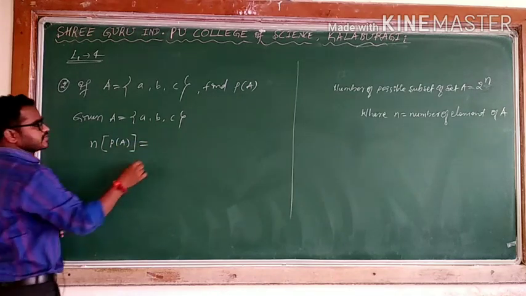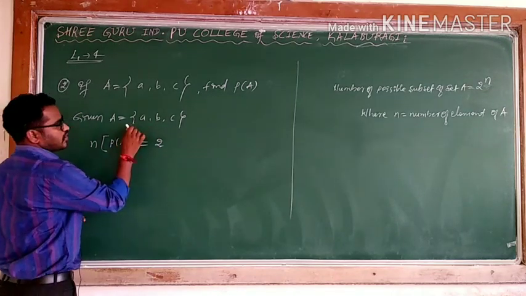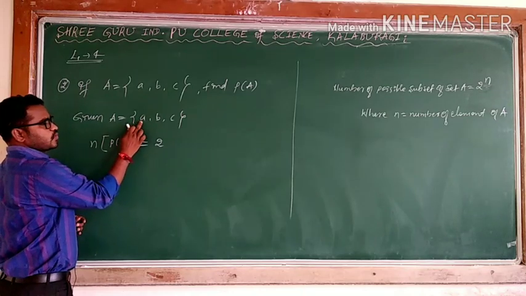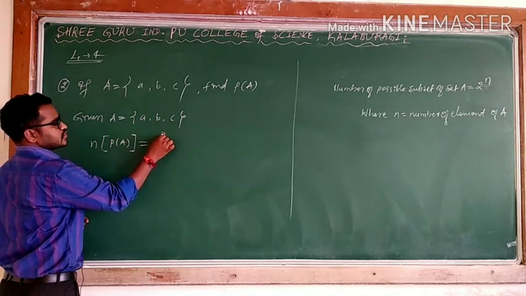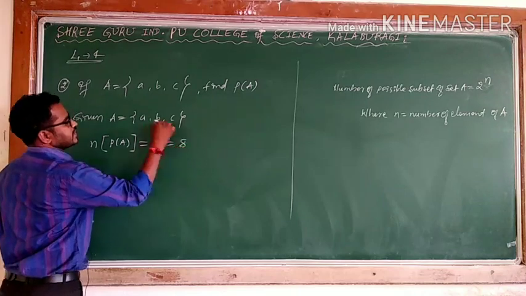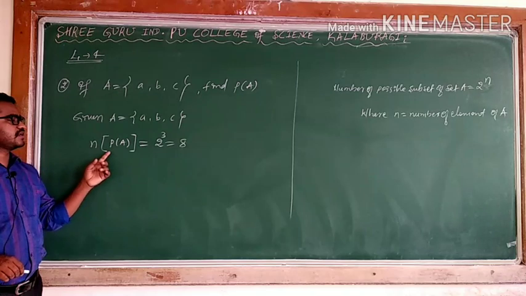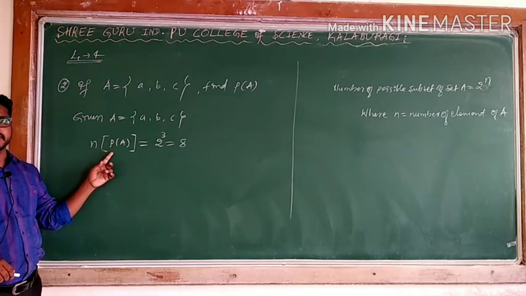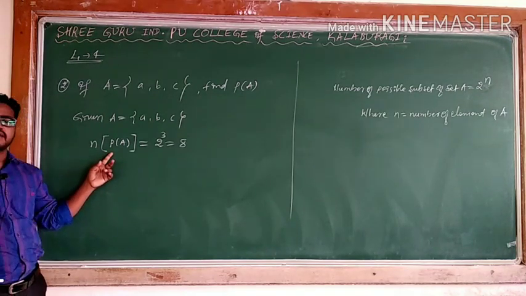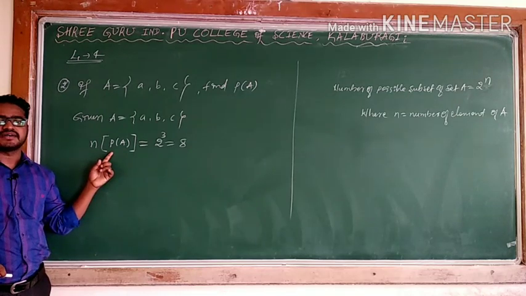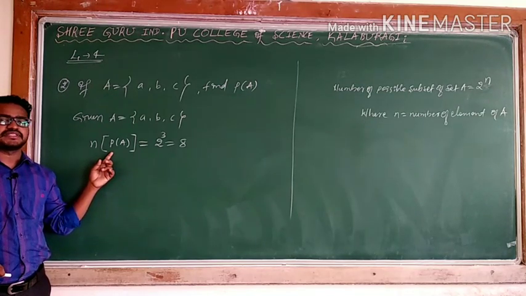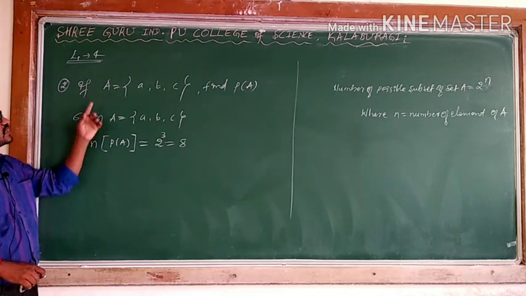Number of elements of P of A is 2 to the power, how many elements in the given set A? 1, 2, 3. So 2 to the power 3, again 8. That means I will get 8 elements in P of A. But in P of A, every element is considered a set, that is, a subset of the given set A.